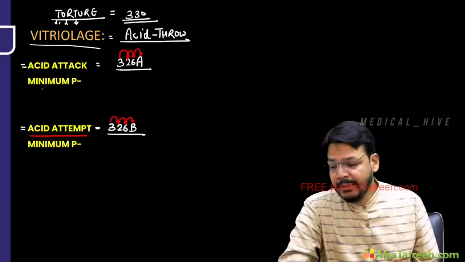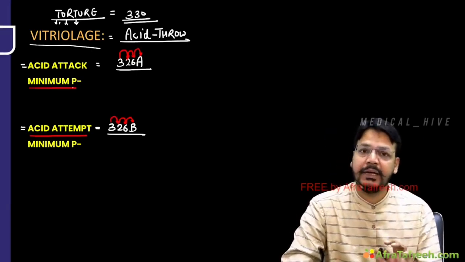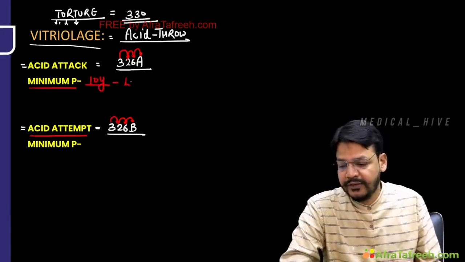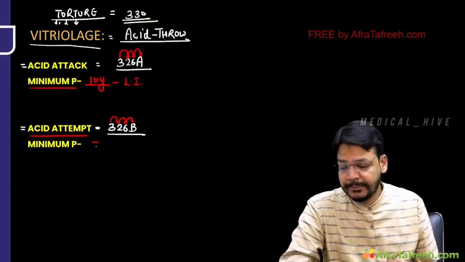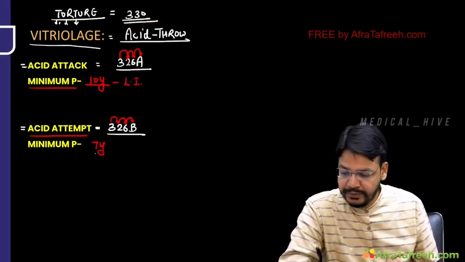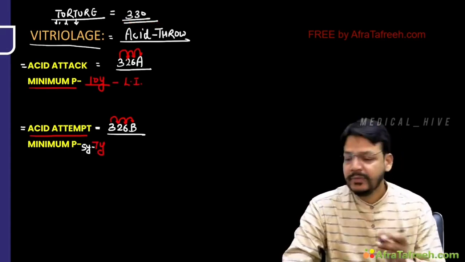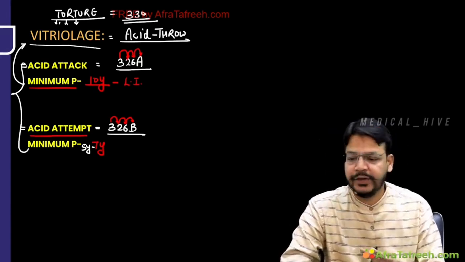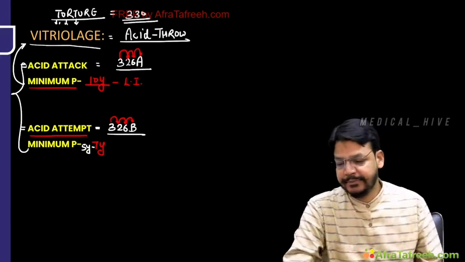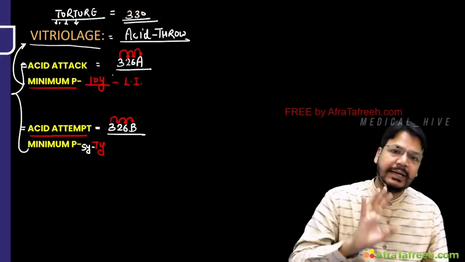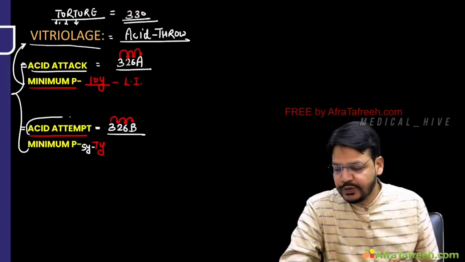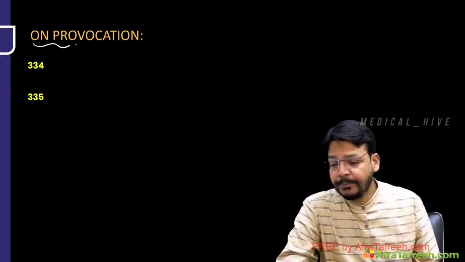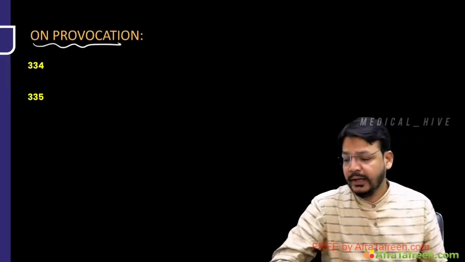This is acid attack. Minimum punishment for 326A IPC, acid attack, is 10 years and up to life imprisonment. And here acid attempt, the punishment is up to 7 years. The minimum would be 5 years. 5 to 7. So these are 2 IPC of vitriolage, acid attack and acid attempt. 3 लड़कों ने 2 लड़कियों पे छिड़का acid, that's acid attack, and बच गई, this would be acid attempt. Okay dear, this is very, very important. Now my dear friend, on provocation, someone is provoking, then you produce the hurt.